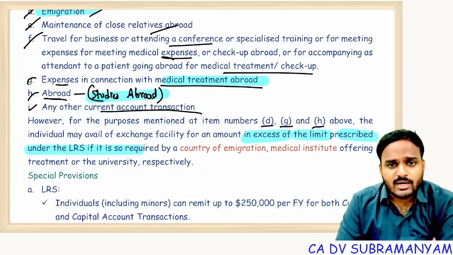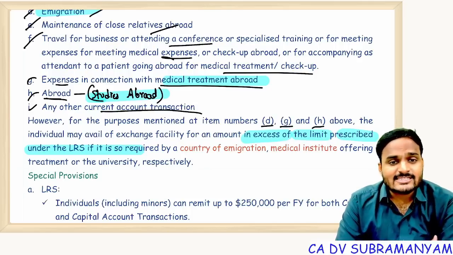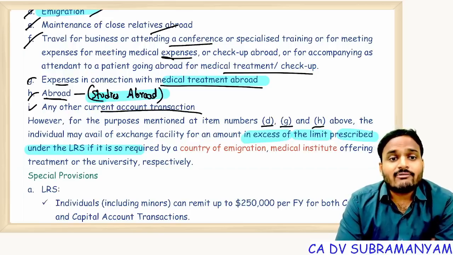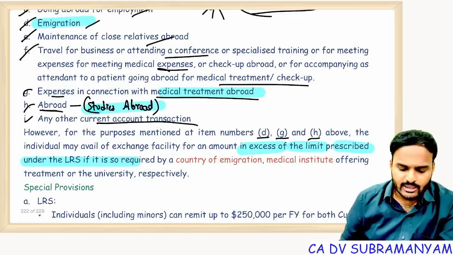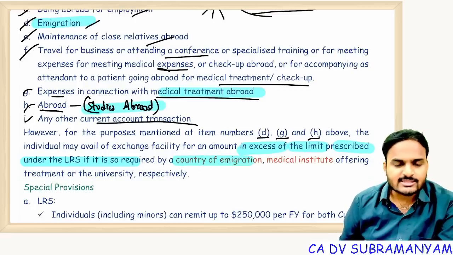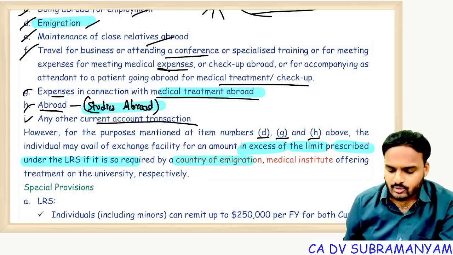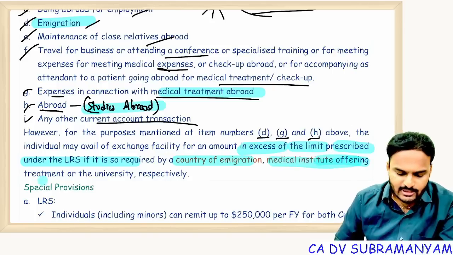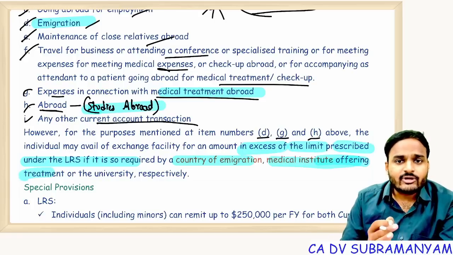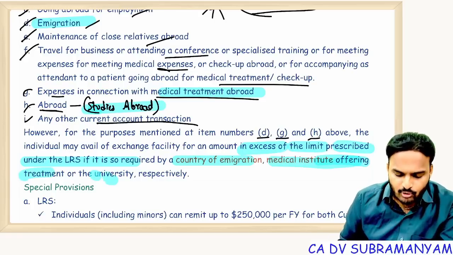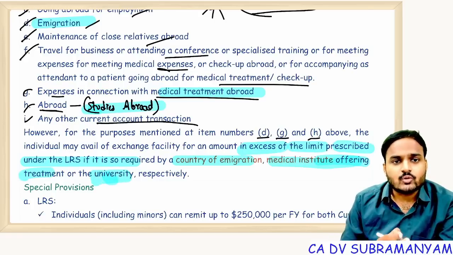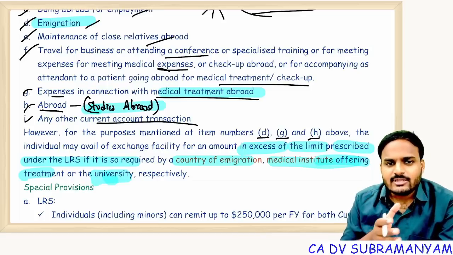For immigration, you'll have the destination country's immigration certificate. For medical treatment, that hospital will issue a quotation of the treatment expenditure. For studies abroad, the university will give you a fee quotation. So these will act as evidence.